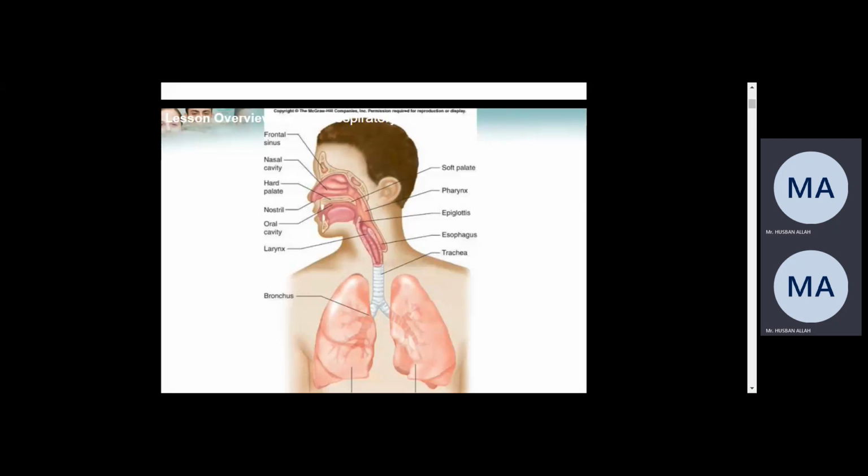Nose, pharynx. Nose is followed by the pharynx. Pharynx is followed by the larynx, right? The larynx is followed by the trachea. The trachea, this pipe, is divided. Put your finger on this point. Right? The hard part, that is called what? That is called the trachea, right?